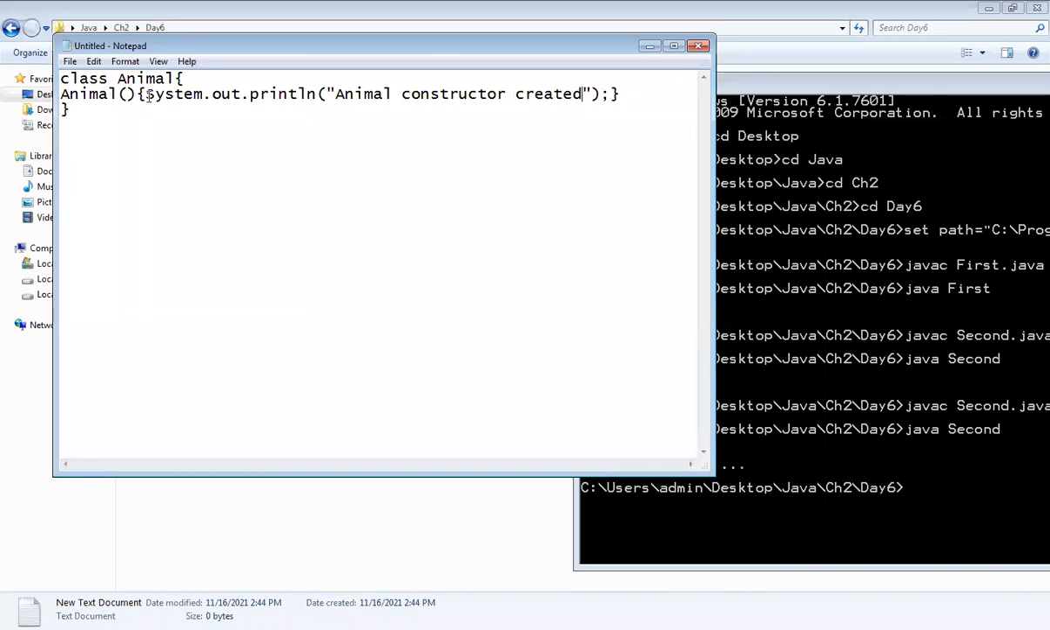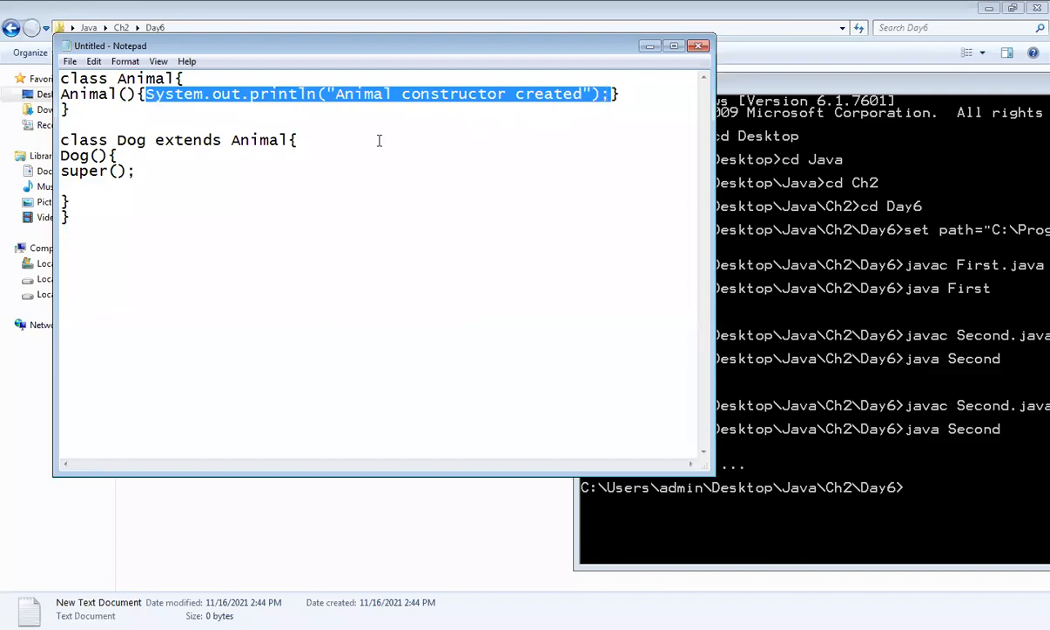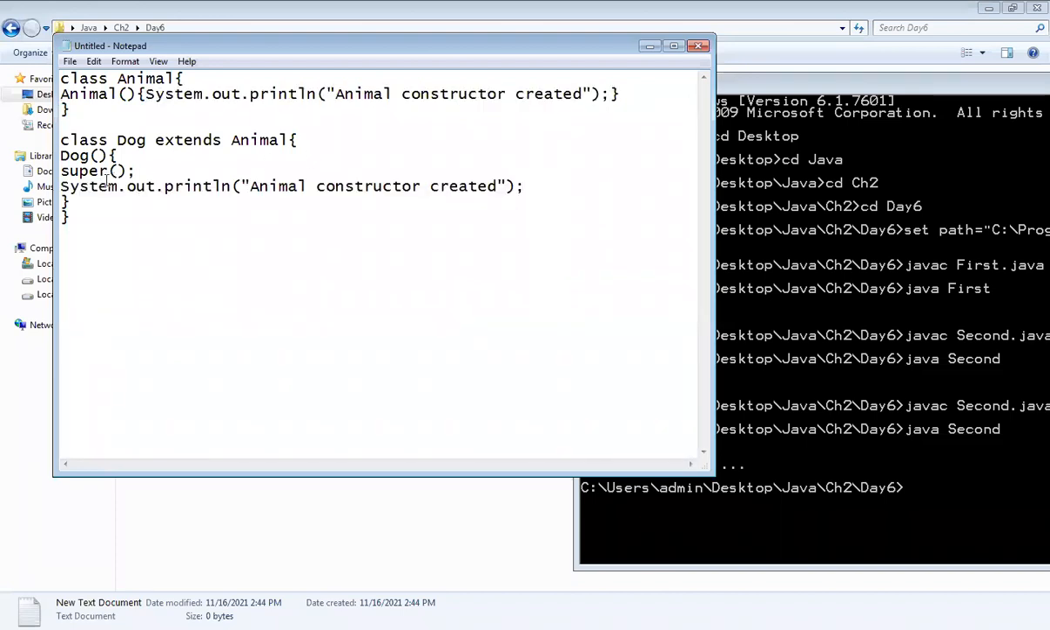Animal constructor created. Now I will write one more class having the name dog, which inherits the properties of the animal class. Again, I will create one constructor for the same. And in that constructor, first I will call the parent class constructor through the super keyword. And then I will write my own sentence: dog constructor is created.